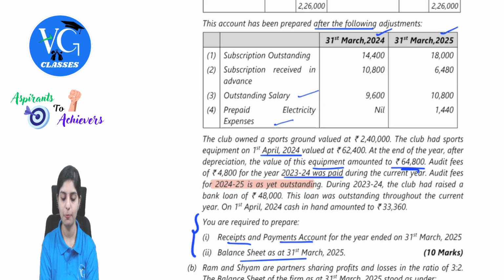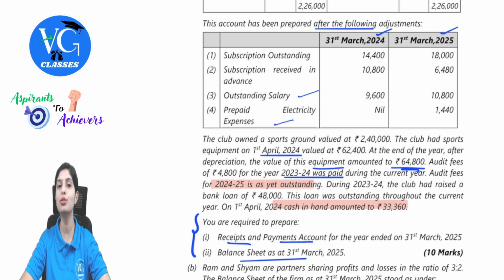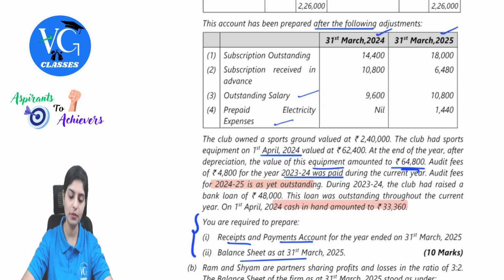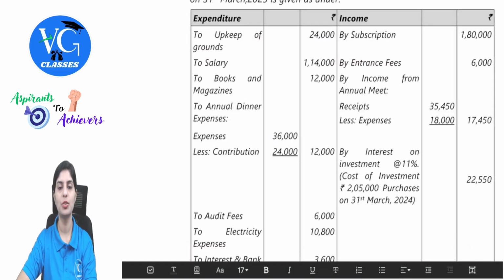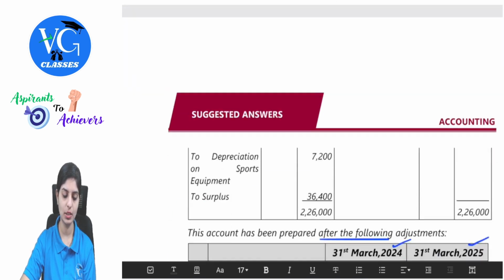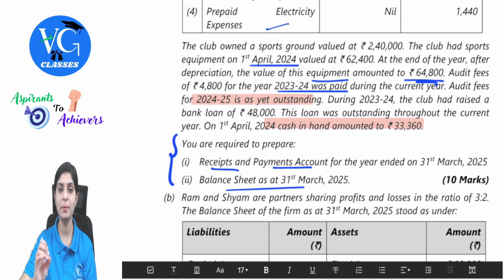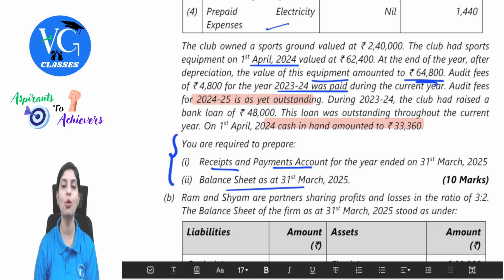On 1st April 2024, cash in hand amounted to 33,360. Why do you think all these values are given? Because there is no opening capital balance available in the entire question. So we also need to prepare the opening balance sheet to find out the capital fund. Let's observe how the workings have been done. The requirement of the question is to prepare the receipts and payments account and then the balance sheet. As we run through the question, we observe that there is no capital fund or opening capital balance given. So for that, we'll also have to prepare the opening balance sheet.